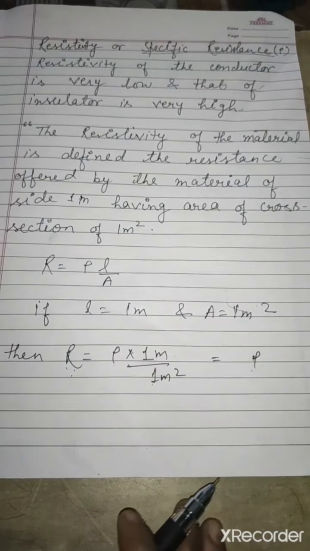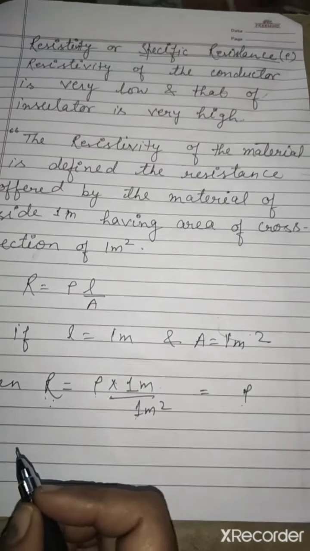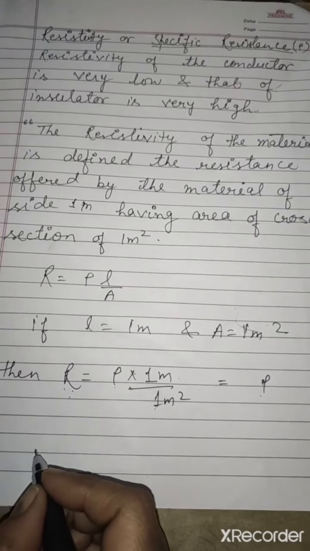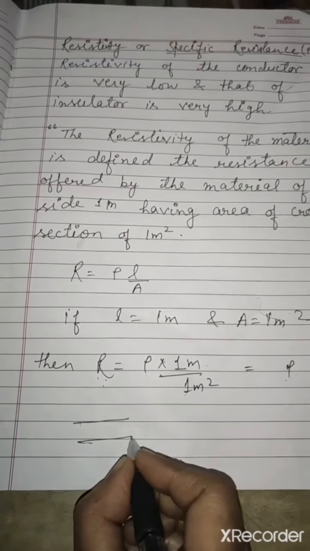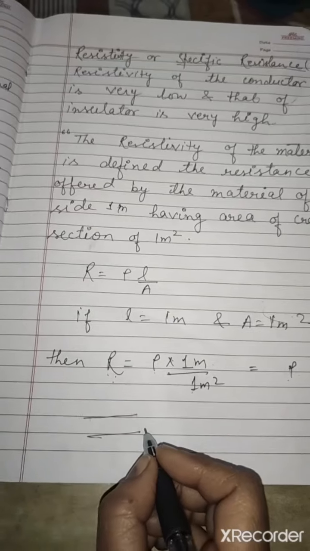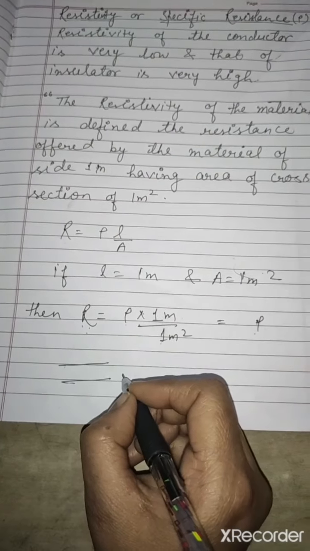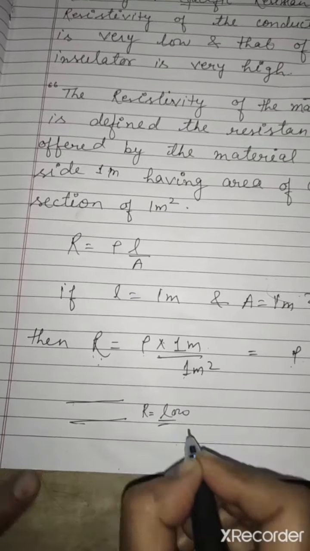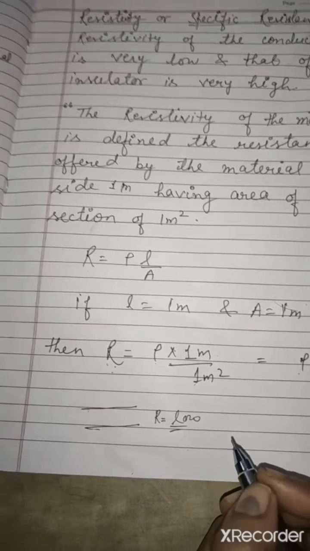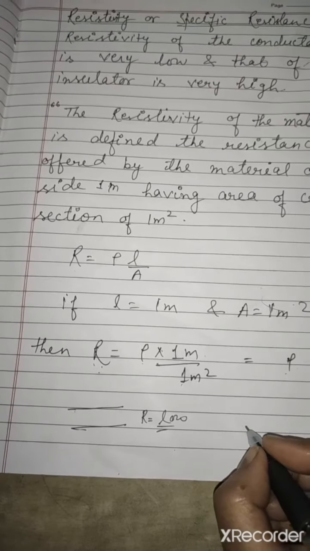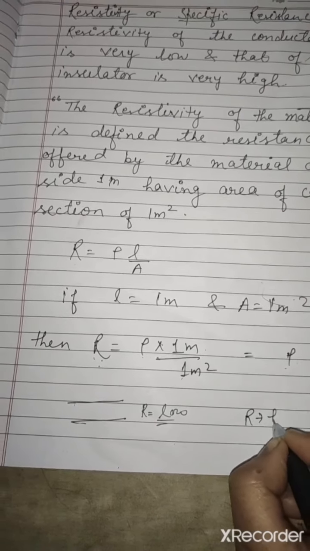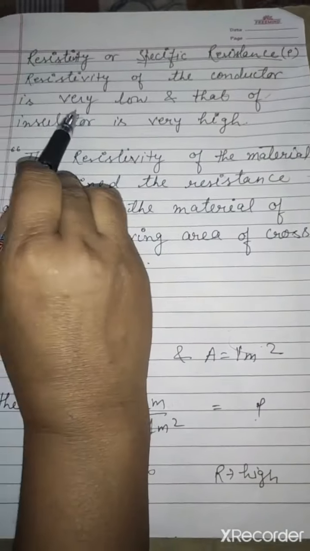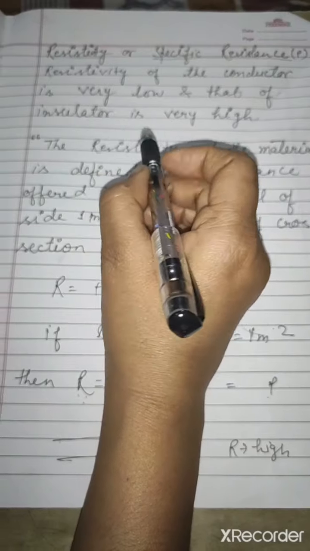The resistivity of the conductor is very low because a conductor can conduct electricity easily. If it will conduct electricity very easily, that means there is not any type of hindrance. And if there is not any type of hindrance or less hindrance, that means resistance will be low. And insulators are those which will not conduct electricity. And if it will not conduct electricity, that means its resistance will be high. So resistivity of the conductor is very low and that of the insulator is very high.